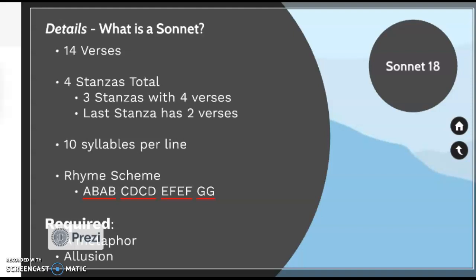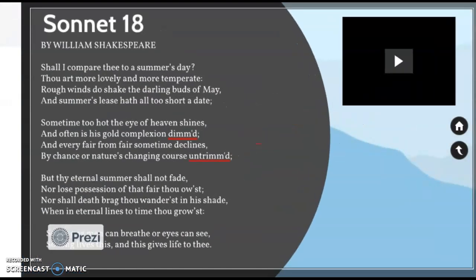You have to allude to something, okay? And you have to compare the person to it. You might be asking me, Ms. Ornelas, this is great, but what am I writing my sonnet about? Well, a lot of sonnets deal with love, ladies and gentlemen. As such, we're going to be writing our sonnets about love. The love we have for somebody, it could be a parent, a friend, a family member, anyone in our lives that we really have that love for, that we want to make sure we are recognizing.